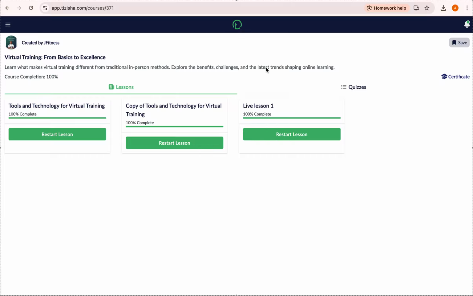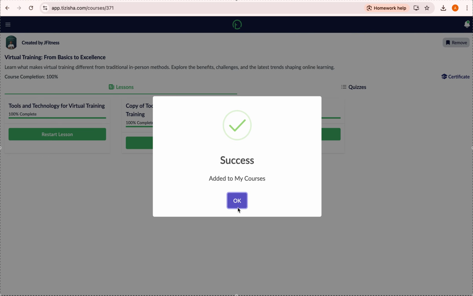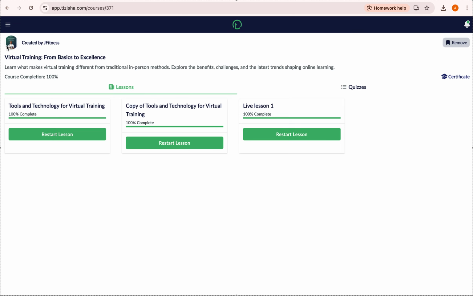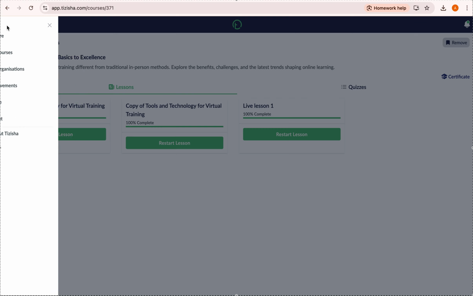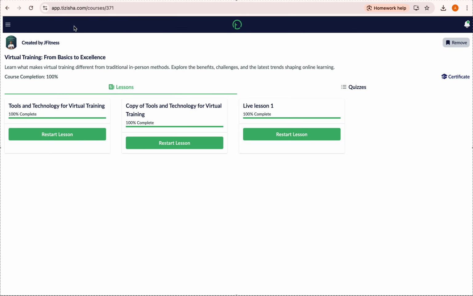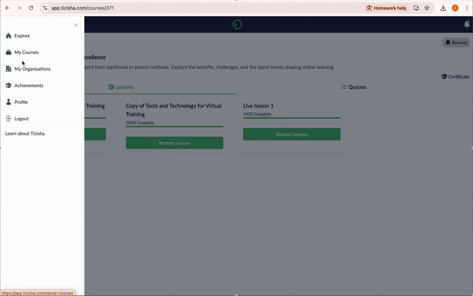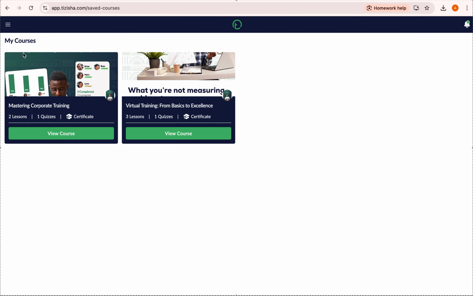You can save them and have them on a special tab so that you can navigate to them quicker next time you log into the app, right? So on the right hand side of my screen, you can see we have this save option here. I'm just gonna click on this, and you can see it says added to my courses. So where do we find my courses? You'll just click on this hamburger icon here on the left side of your screen. I believe you can see my cursor there. Click on my courses. Then you can see this particular course we've just completed has been saved here.